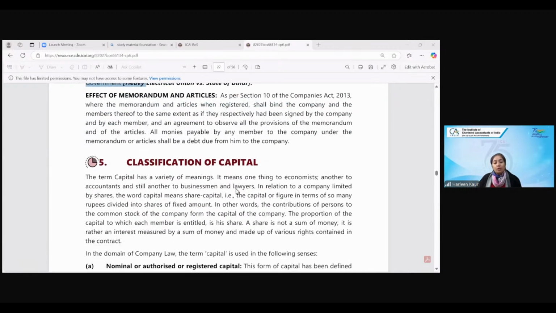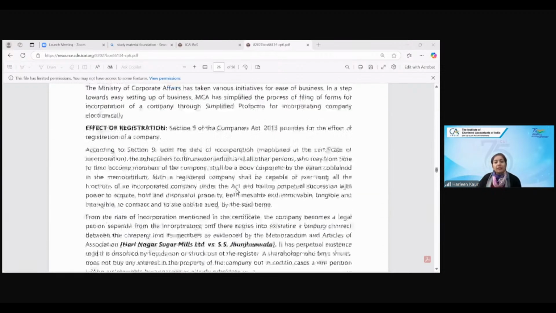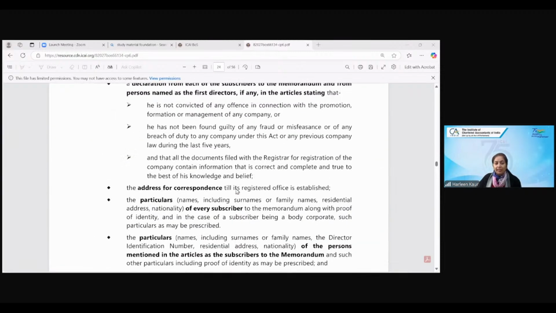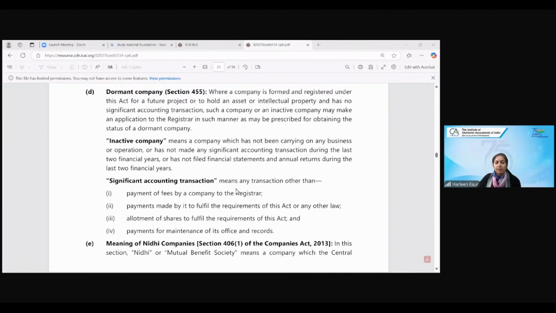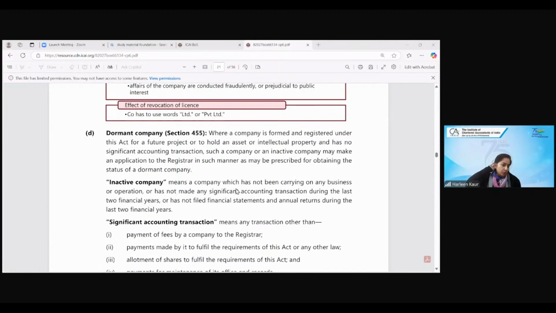Now we are going to talk about the classification of capital and the definition of a dormant company. Children, do look at that type of company also, because it is a very, very simple company. The only point that I wanted to tell you here is that it is a company which has been opened up for a future project. It is not actually doing any business right now. It is an inactive company.